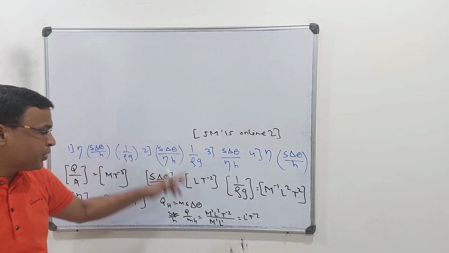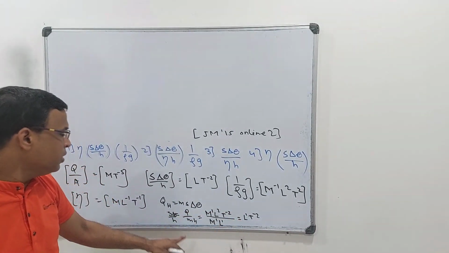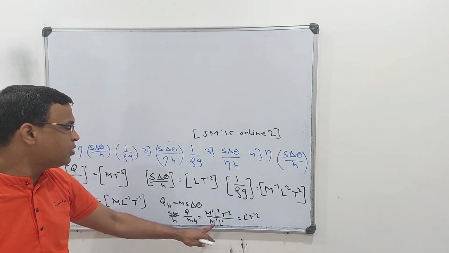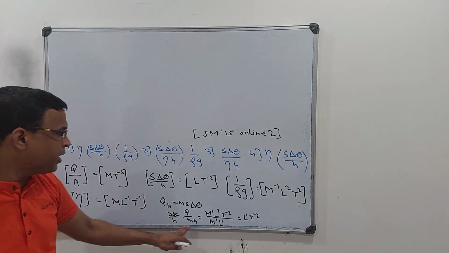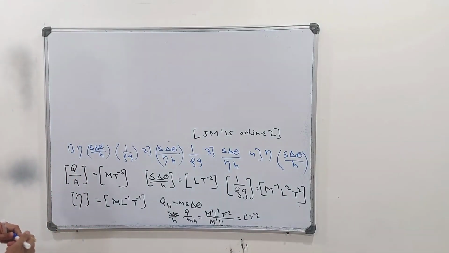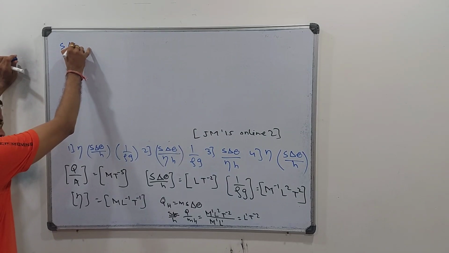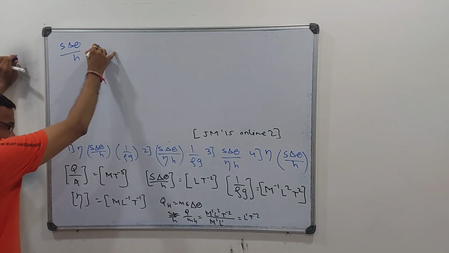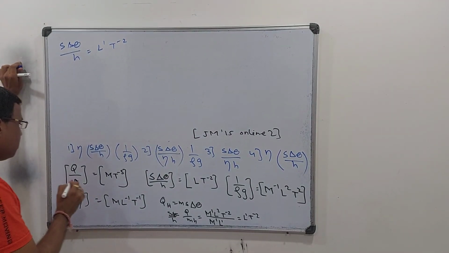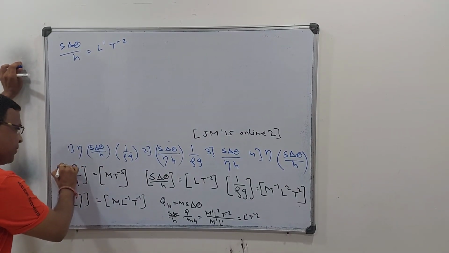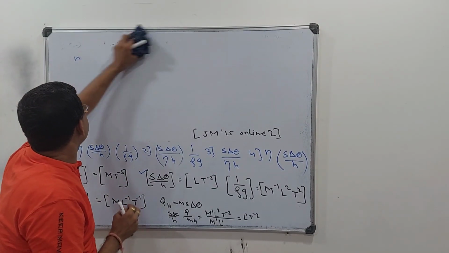Q is, as we have just seen, M1 L2 T minus 2. There is no rate, so it is directly M1 L2 T minus 2. And m is mass, so M1, h is height, so L1. So while solving this, I am getting S delta theta upon h to be L1 T minus 2. Then Q upon A I already got like this, and I have written it over here. So let me just rub this out.